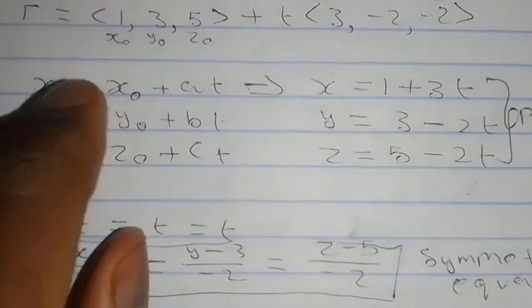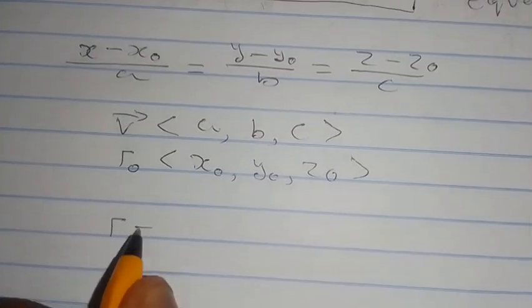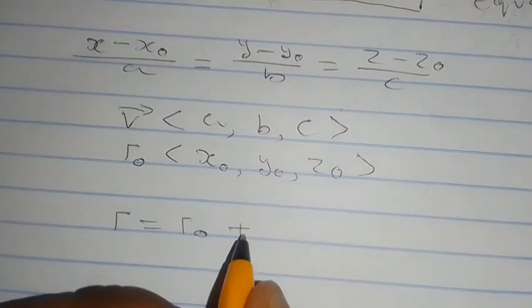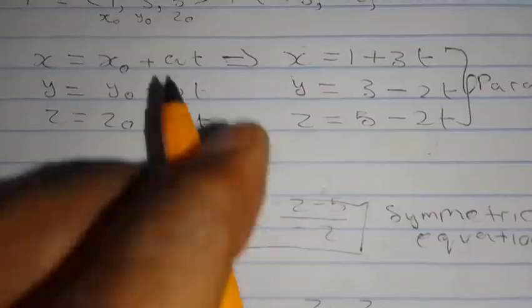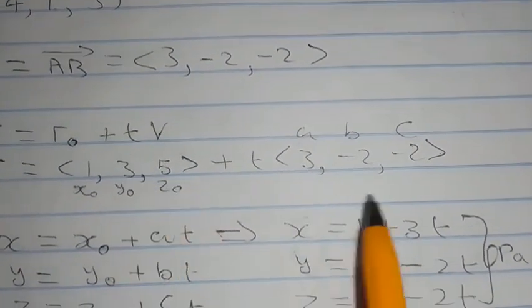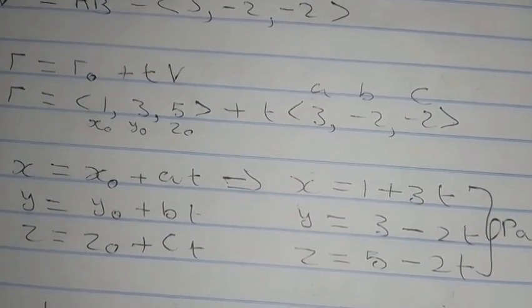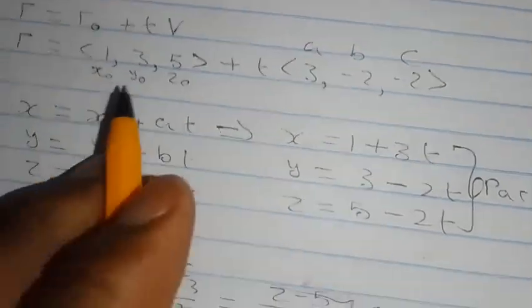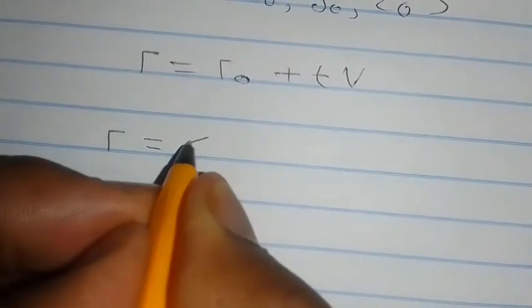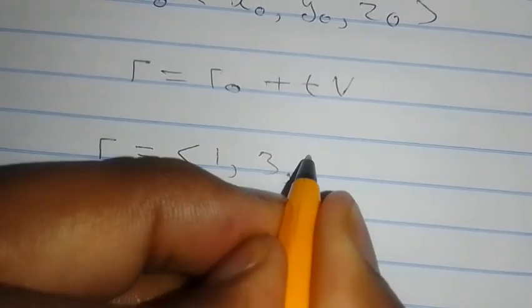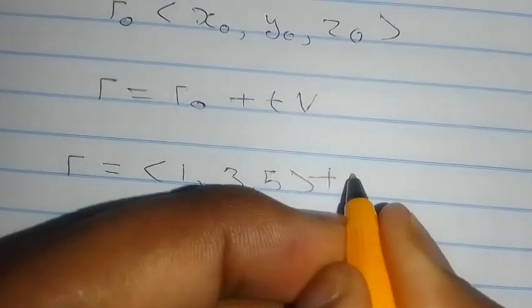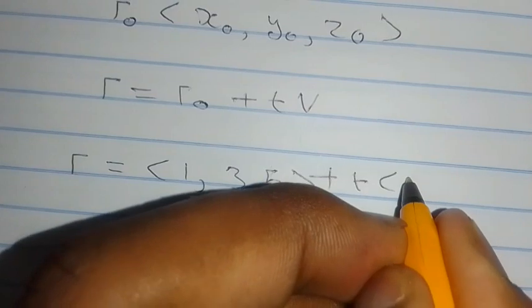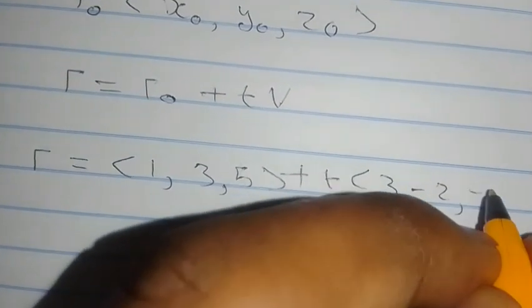And thus the parametric equations will be given in this form, and the vector equation will be given by r equals r naught plus tv. So now that you have a vector equation of this, you can find any points along that line. Let me rewrite that. Remember I said r equals 1, 3, 5 plus t times 3, minus 2, minus 2.